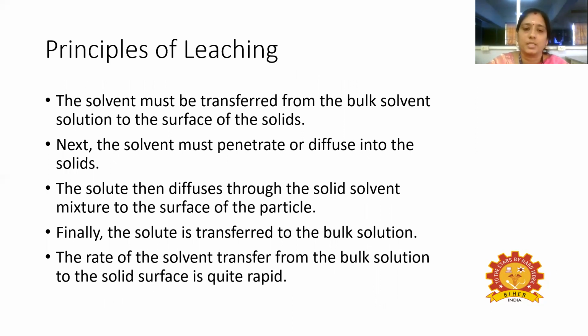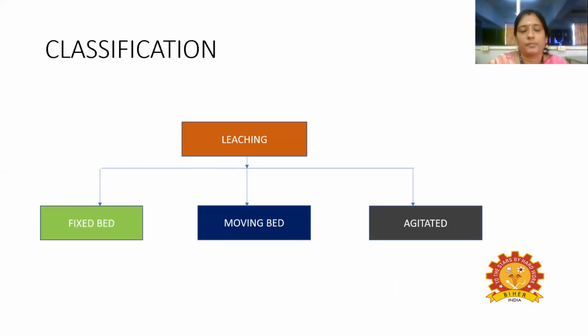It should have the capacity to penetrate into the solid because we have the solid mixture, and from that solid mixture we are going to extract our solute. The solute then diffuses through the solid, then the solvent mixture to the surface of the particle. Finally, the solute is transferred into the bulk solution. The rate of the solvent transfer from the bulk solution to the solid surface is very rapid. So these are the principles of the leaching operation.